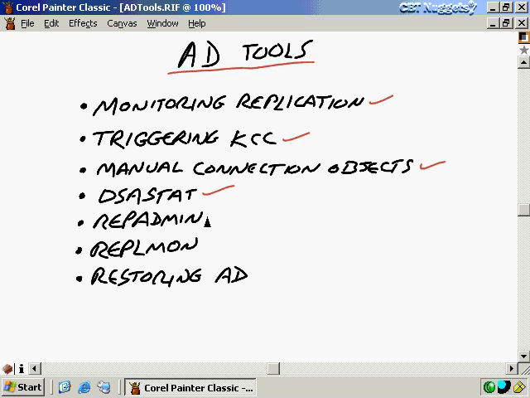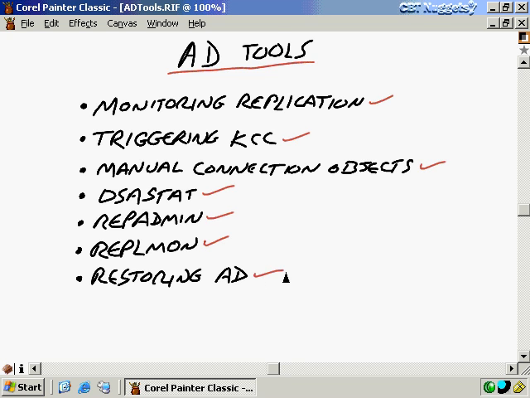DSA stat's a great tool for that. And then repadmin is a great tool to control granularly the actual replication that takes place between your domain controllers. Now, replimon is also very powerful, and it does a lot of the same things that repadmin does, but it's a GUI tool, a little bit easier to use. We'll take a look at that as well.